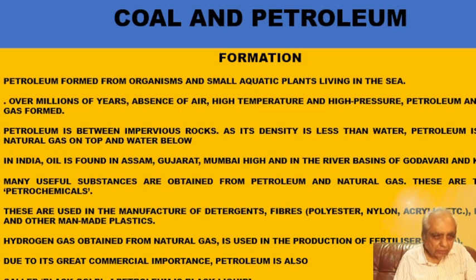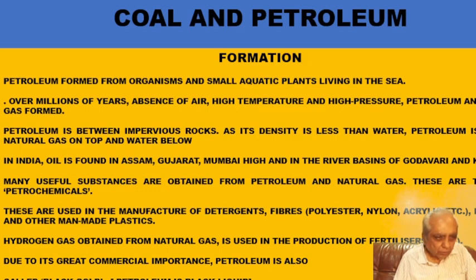So let us first start with formation of petroleum. Petroleum is not petrol. The other word for petroleum is crude oil, the oil that we get in the natural form from earth. Its formation is similar to coal, but this has got formed mainly in seas, oceans.